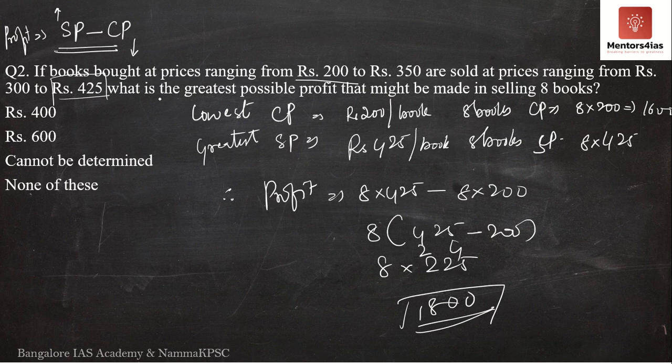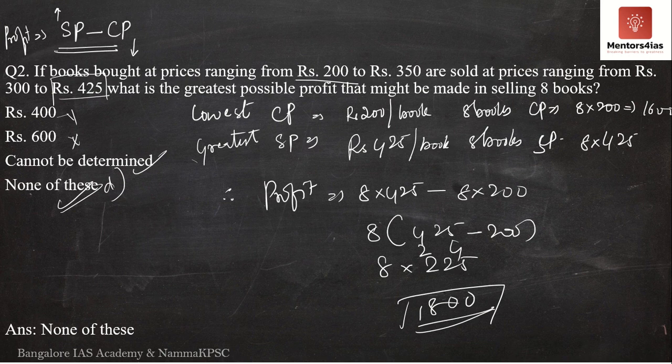That is why the greatest profit possible is what? 1800 rupees. If you look at the options, no, this is also incorrect. It cannot be determined. No, it can be determined. Therefore, the correct answer is option D. It is none of these. The correct answer is none of these. So I hope you understood this question.